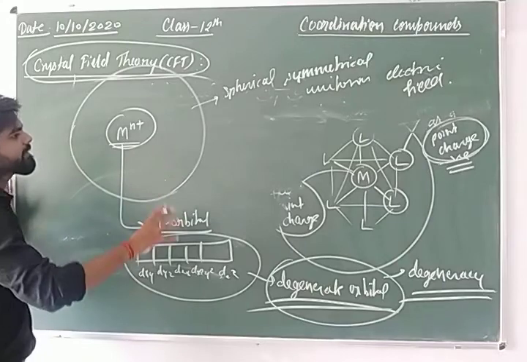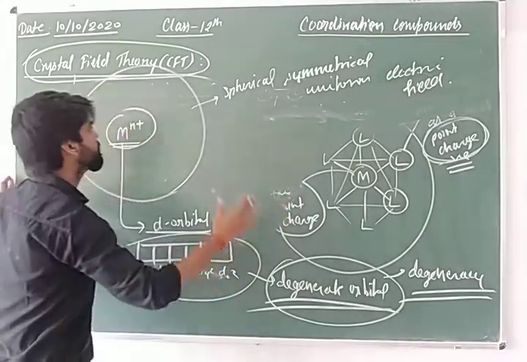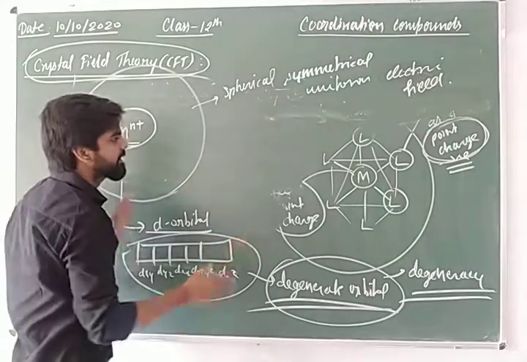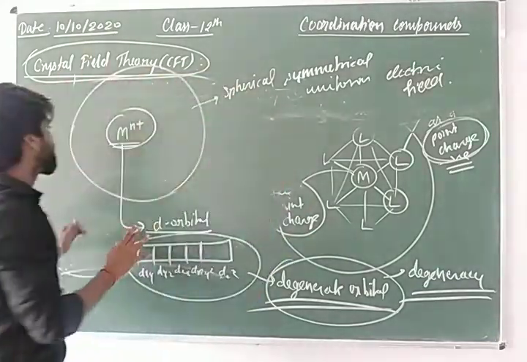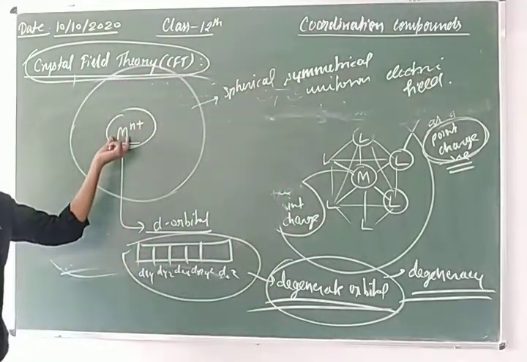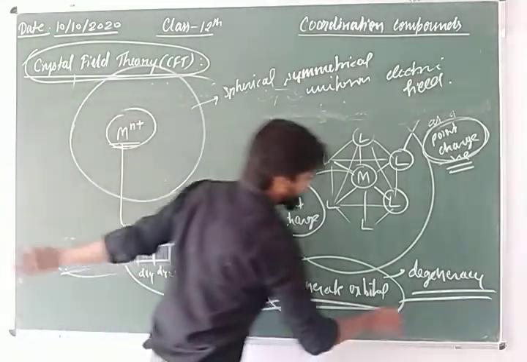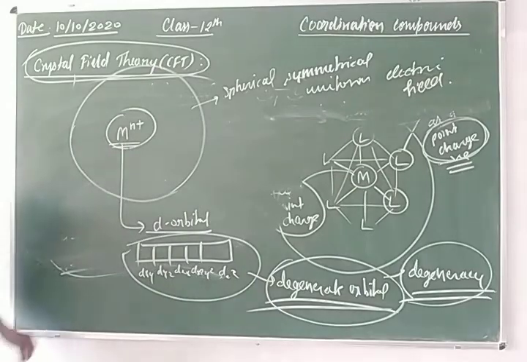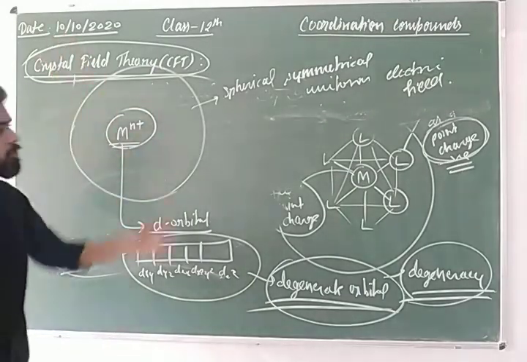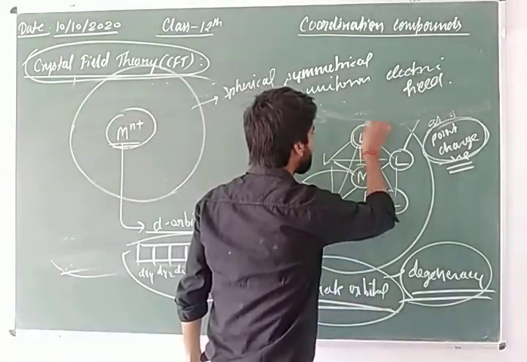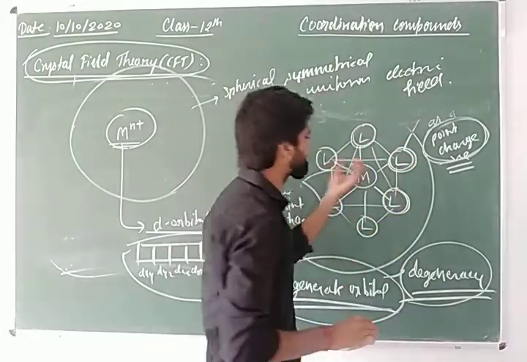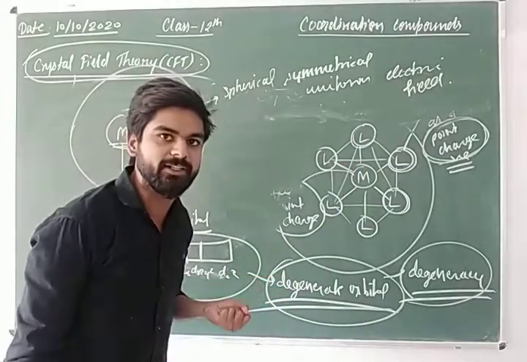This degeneracy is retained when the ligands uniformly attack the metal ion. If the ligands attacked uniformly on the metal ion, then this degeneracy would not be disturbed. But this is not true. As you know, the ligands are bonded with the metal ion at different lattice points.